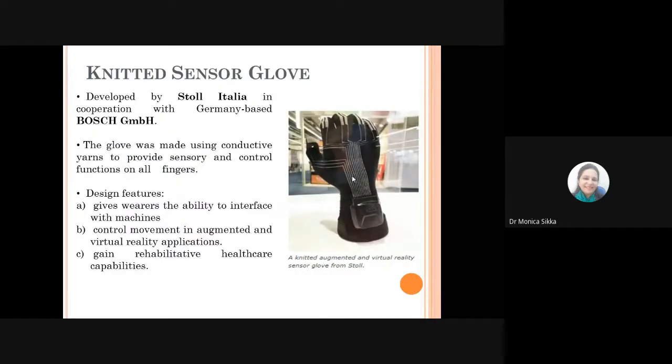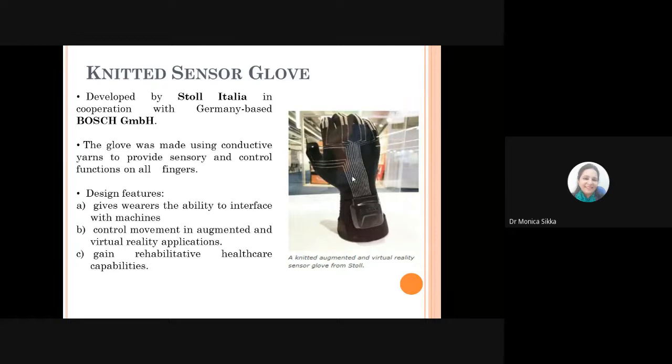Then this is another application where knitted structures are being applied, that is the knitted sensor glove. This is a knitted virtual reality sensor glove from Stoll. Stoll is another very renowned manufacturer of German-based knitting machines. So this glove was made using conductive yarns to provide sensory and control function for all fingers. The design features give the wearer the ability to interface with machines, and it controls the movement in virtual reality applications.